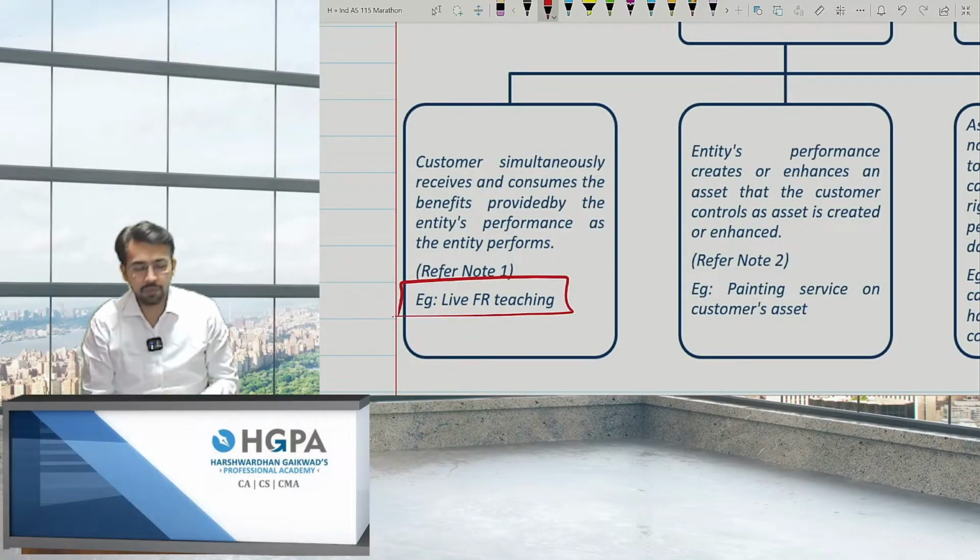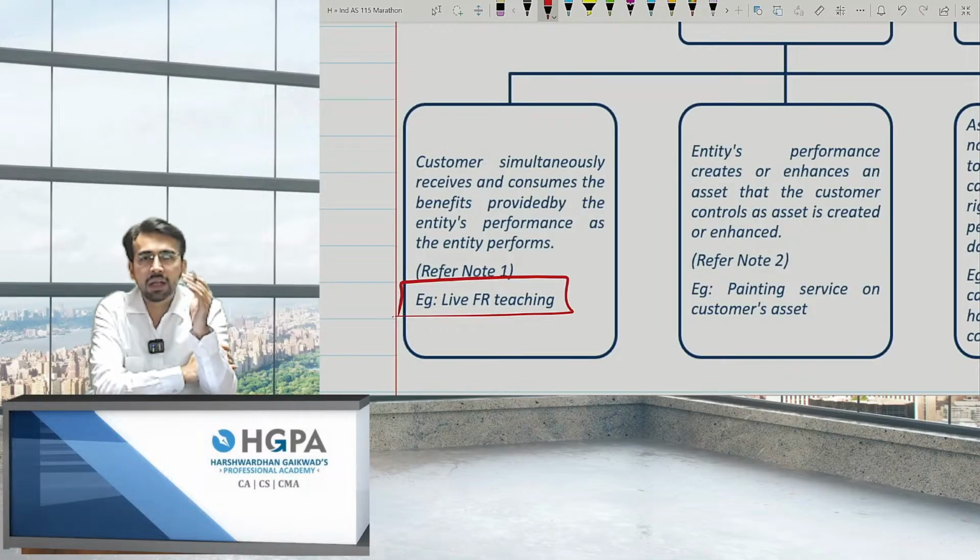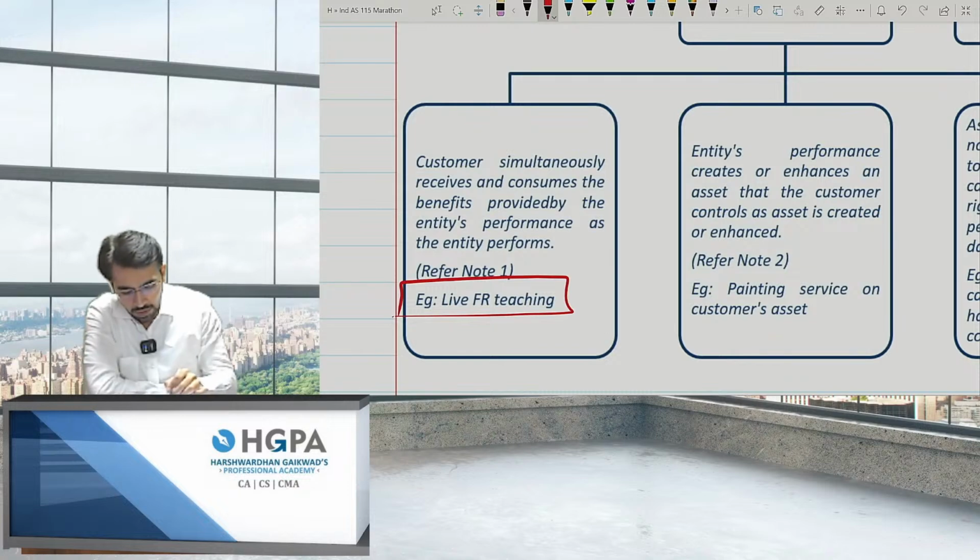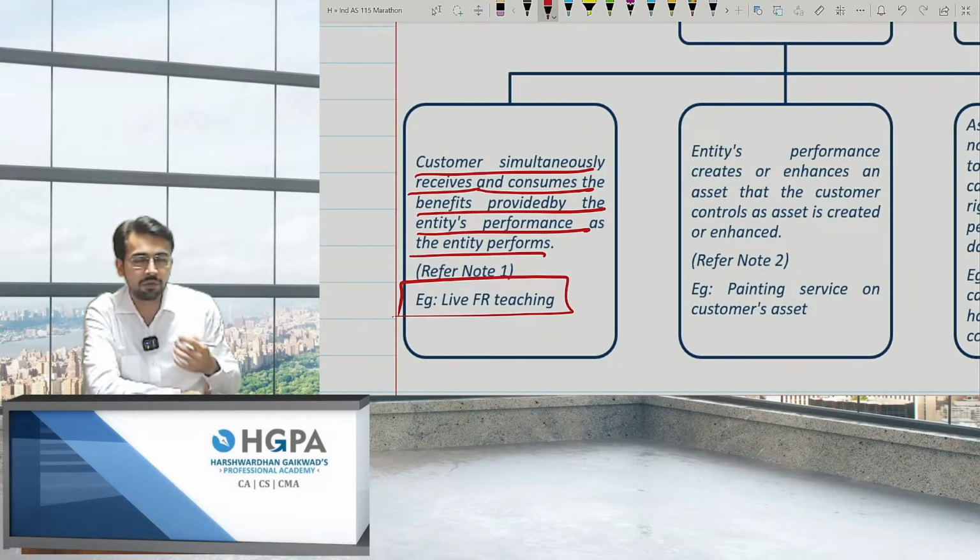Live FR teaching. For example, you are sitting with me live, and the batch is of 3 months. In the first month itself, I complete 50%. So whatever fees I have charged, I'll book 50% of the revenue in the first month itself. That is, the customer simultaneously receives and consumes the benefits provided by the entity's performance as the entity performs. I'm performing over here, I'm coming on a daily basis, I'm giving lectures, right? And you are utilizing simultaneously.